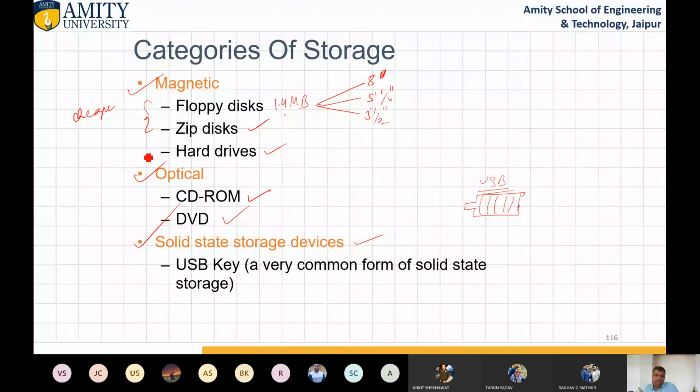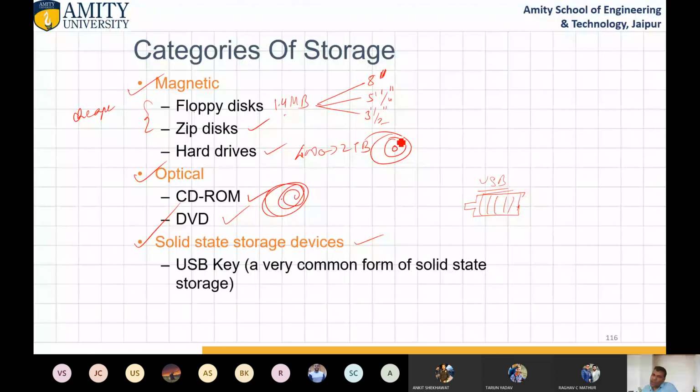Optical disk is like CD and DVD. Its track is spiral, while the hard disk and floppy disk track is circular. And solid state storage devices like USB key and pen drive, these are solid state devices, and SSD is also available.